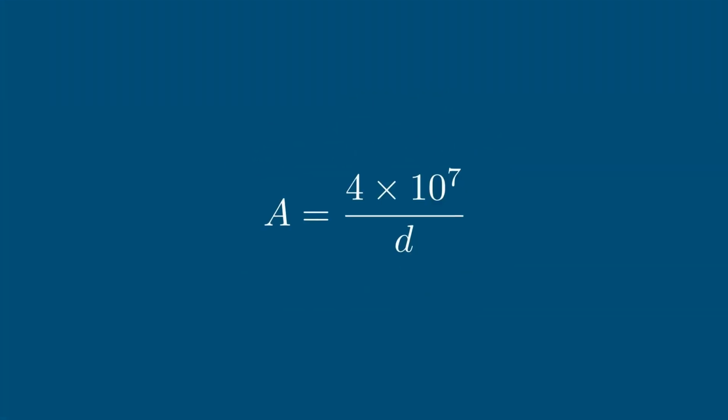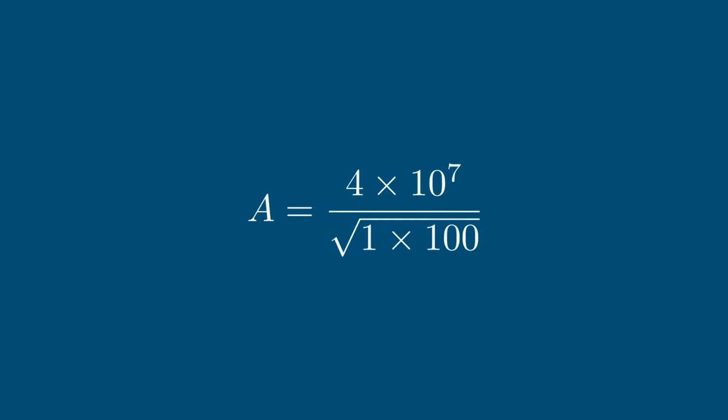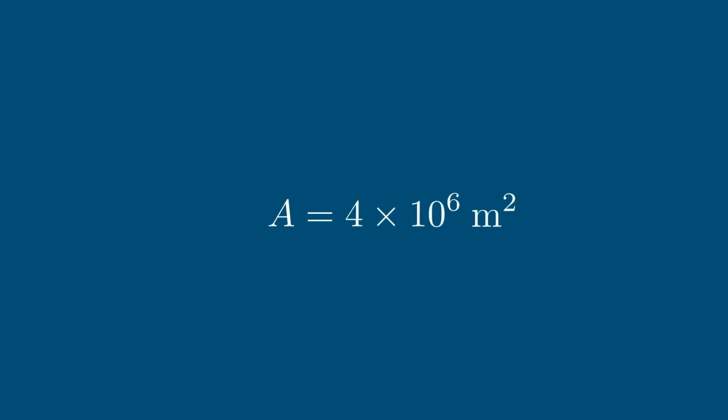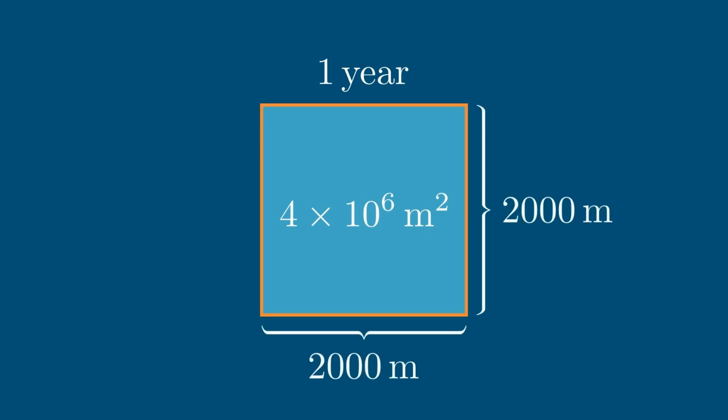I would say that the depth is more than 1 meter and less than 100 meters, and that gives us a geometric mean of 10 and therefore an area of 4 million square meters. Which sounds like a lot, but as always, we need to get some perspective. Let's consider our area to be a square. Then 4 million square meters is a square that is 2000 by 2000.